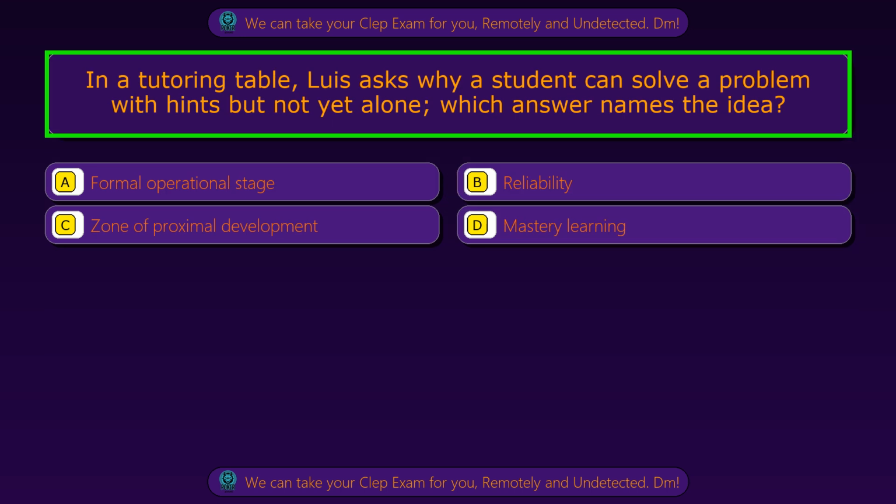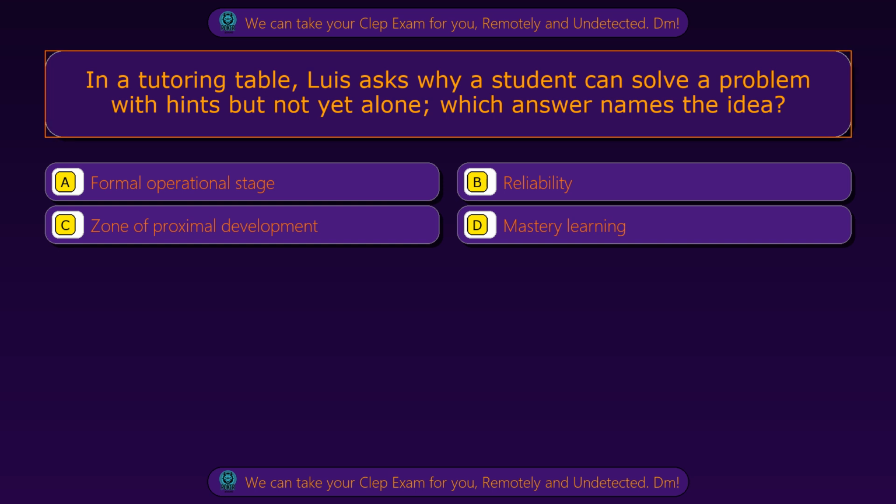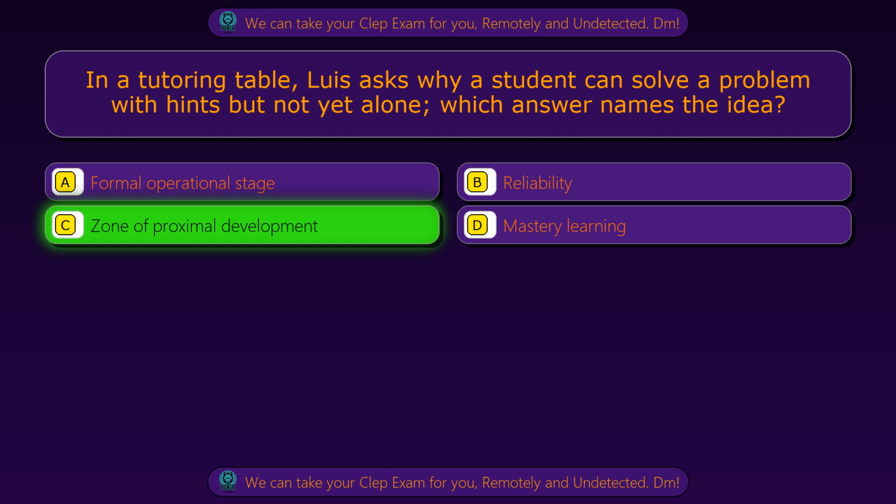Question 13. In a tutoring table, Luis asks why a student can solve a problem with hints but not yet alone. Which answer names the idea? Option A, formal operational stage. Option B, reliability. Option C, zone of proximal development. Option D, mastery learning. The correct answer is option C, zone of proximal development.